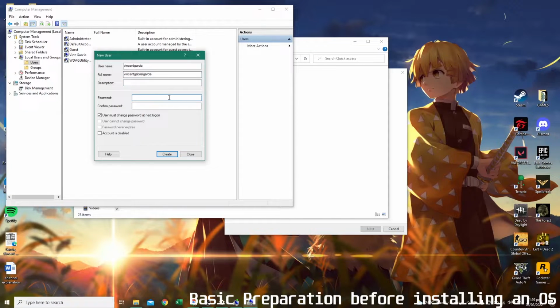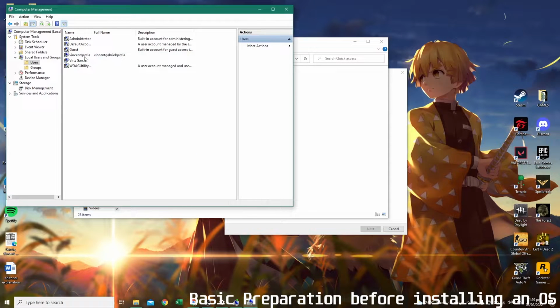After that, create your password. Then uncheck this box, then click Create. Then close. As you can see, then after that, close this.